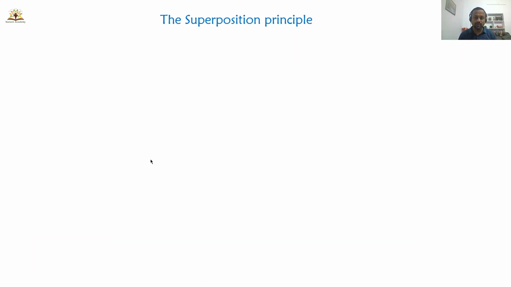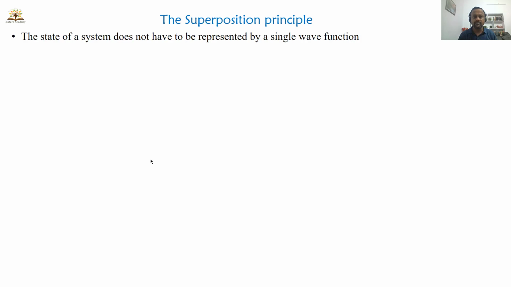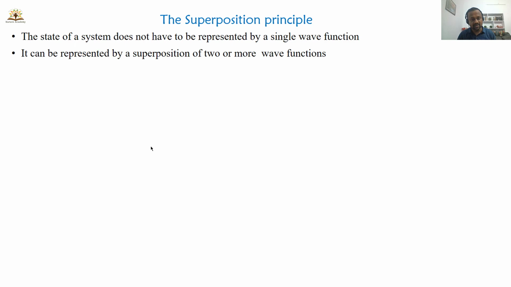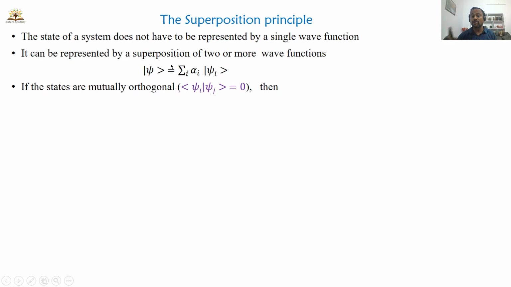Next we'll move to the superposition principle. The state of a system does not have to be represented by a single wave function. It can be represented by two or more wave functions. That means psi can be represented as a linear combination of other wave functions. The state of a system need not be represented by a single wave function. We can use many wave functions.